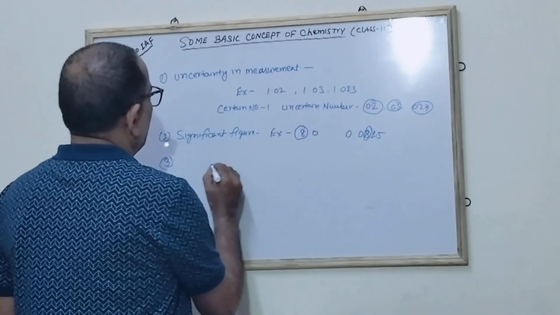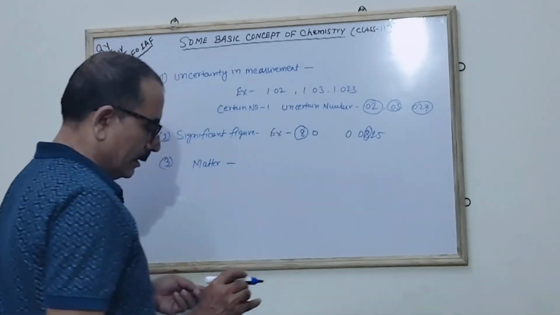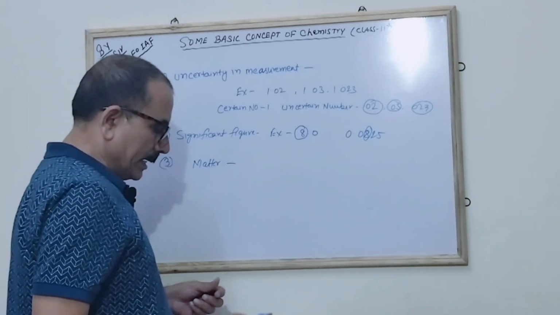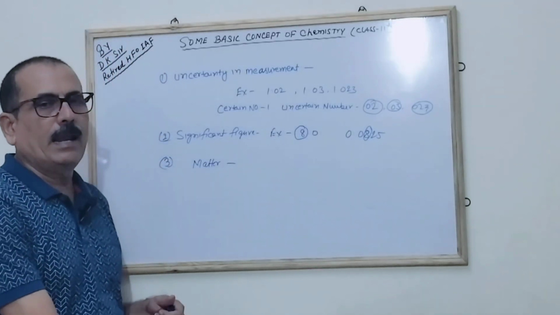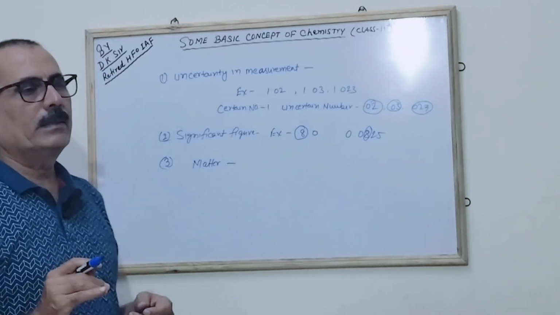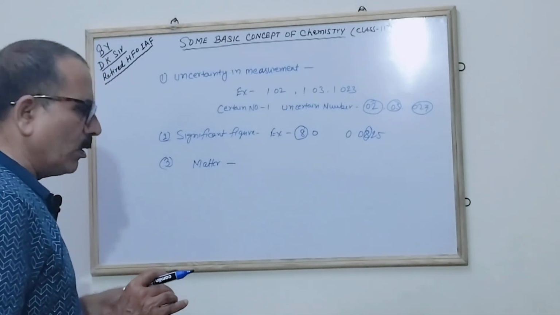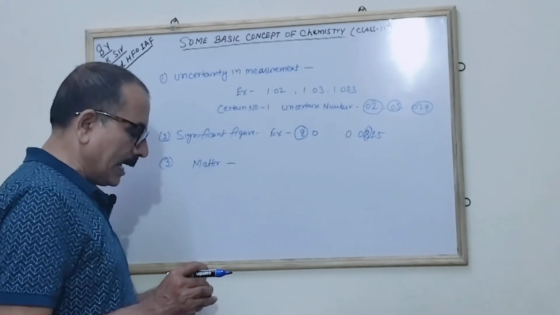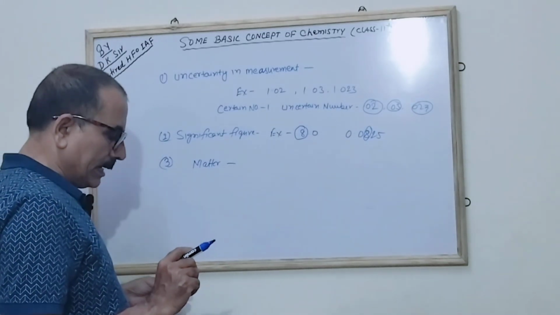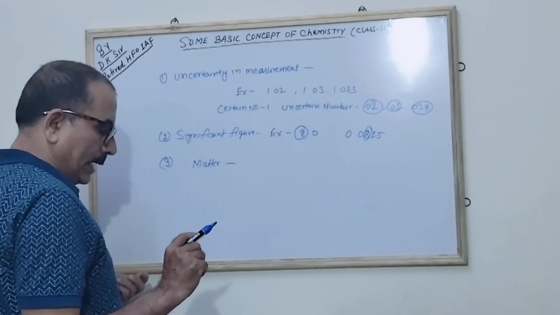The next is matter. What is matter? You know it. In your surrounding, anything or everything is there, that is said to be the matter. Matter is one which your sensory organs can feel. Matter is made of many tiny particles. Matter is one which occupies space. This all we have learned in the basics. Matter can be sensed by the 5 human sensing organs. So we can classify matter into 2 categories.